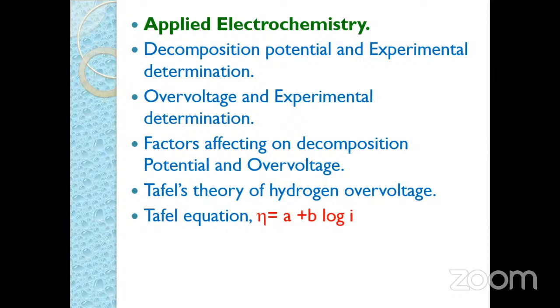Again, here we have to mention what is meant by hydrogen over voltage and its experimental determination for 4 marks. In that, 2 marks for the diagram and 2 marks for the explanation. Then factors affecting decomposition potential: nature of electrode, nature of the electrolyte, concentration, and temperature. So these are the factors regarding the decomposition potential.